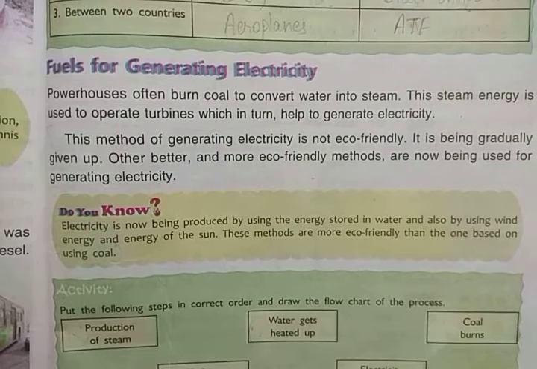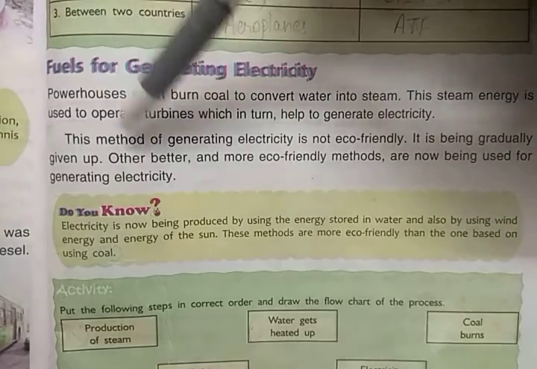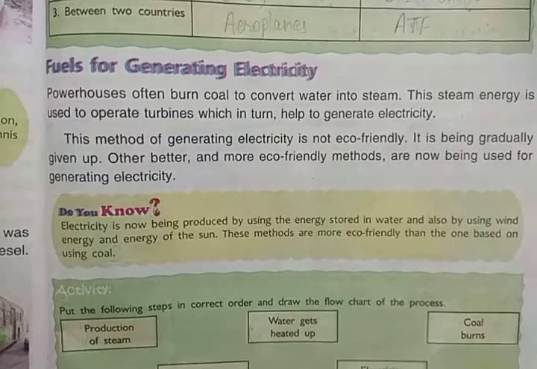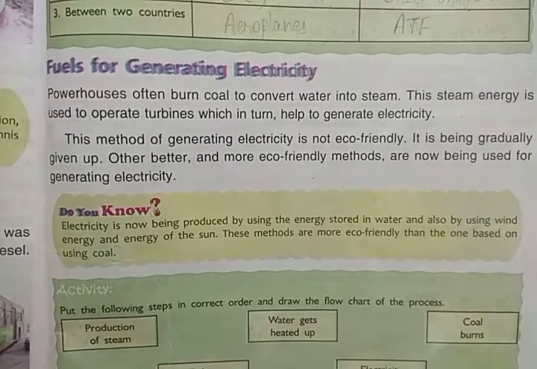When the turbine moves, then the electricity is generated. This method of generating electricity is not eco-friendly. Why is it not eco-friendly? Because burning of coal produces smoke as well as leaves lots of ash.